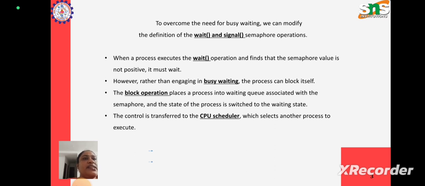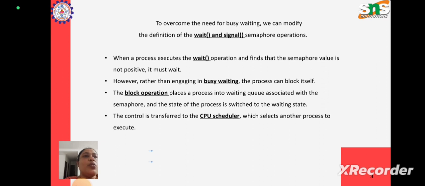We know that when a process executes the wait operation and finds that the semaphore value is not positive, it must wait. That is the definition of the wait operation that we have already discussed. If the semaphore value is not positive, the process cannot continue, and it will just get stuck in the while loop present in this wait operation.